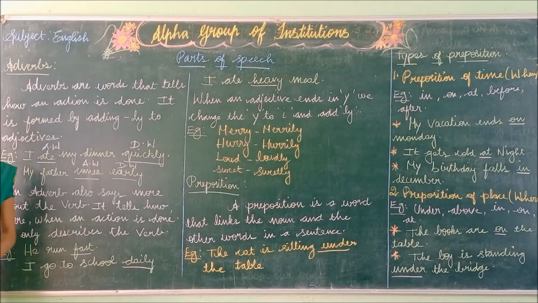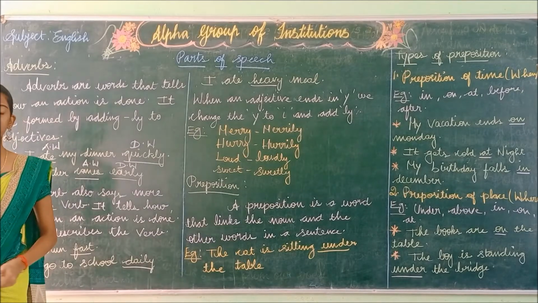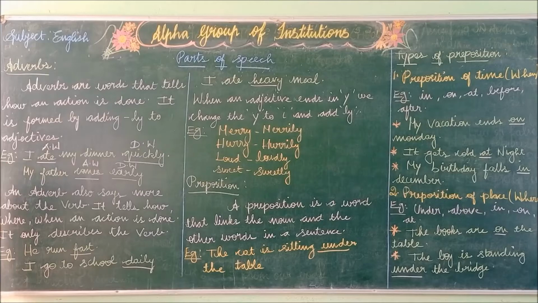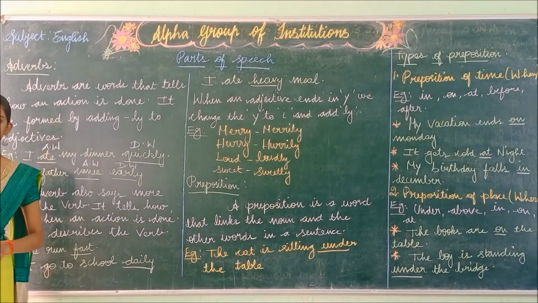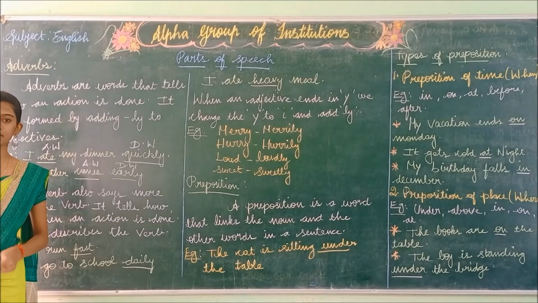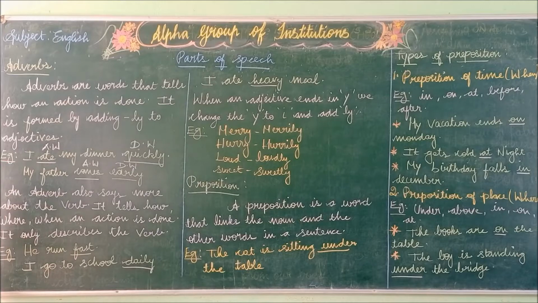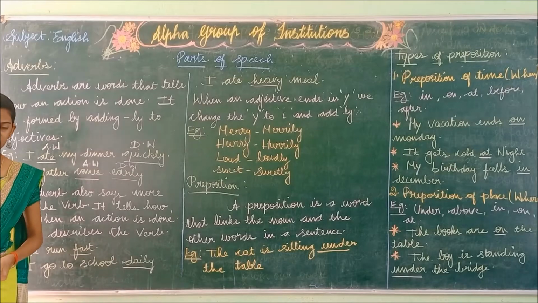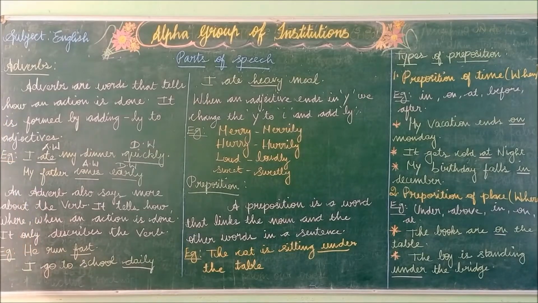So adverb is also like a verb. It tells us how the action has taken place. It is formed by adding ly to the adjective. We have already seen what is meant by adjective: adjectives are describing words. So an adverb is formed by adding ly to the adjective. If we add ly to the adjective, it is known as an adverb.